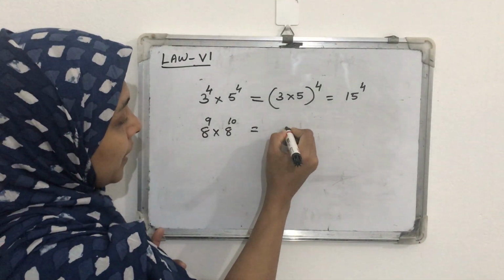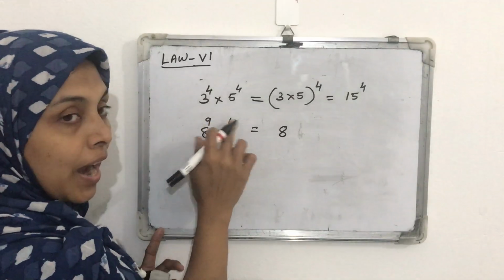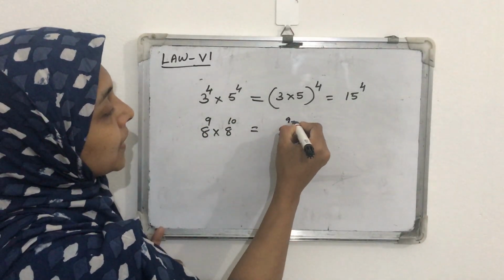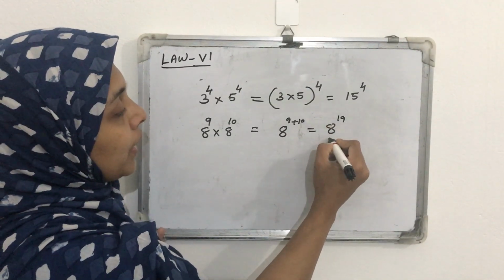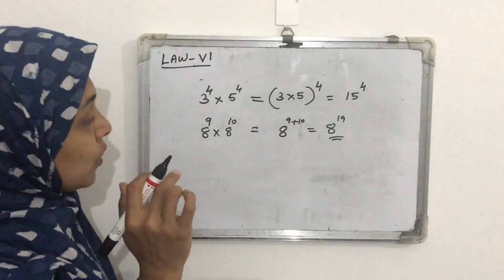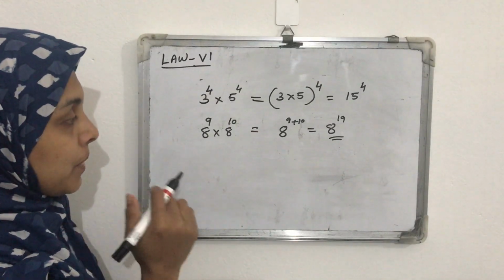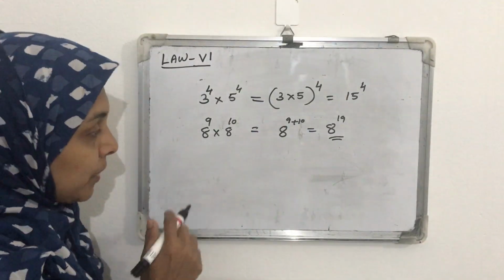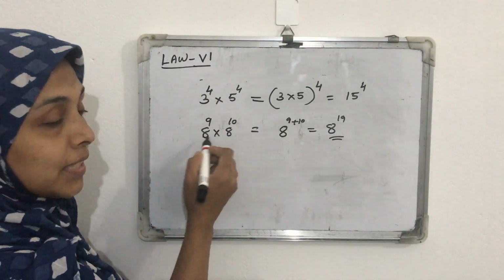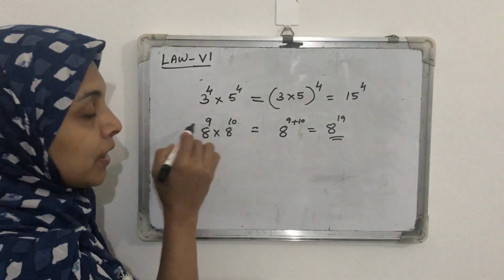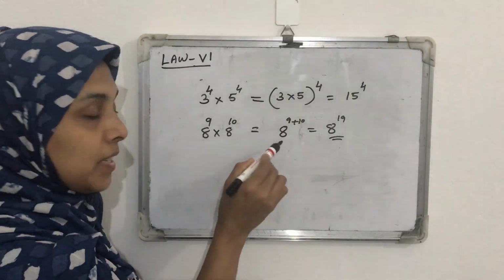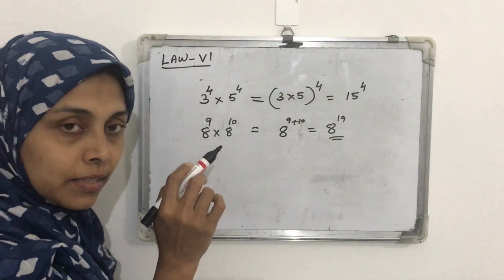So it will be 8 raised to the sum of the powers, 9 plus 10, which equals 8 raised to 19. In each case you want to check which are the same, bases or powers. In this case the bases are the same and the powers are different. In that case you add the powers and write the same base as the base of the answer.